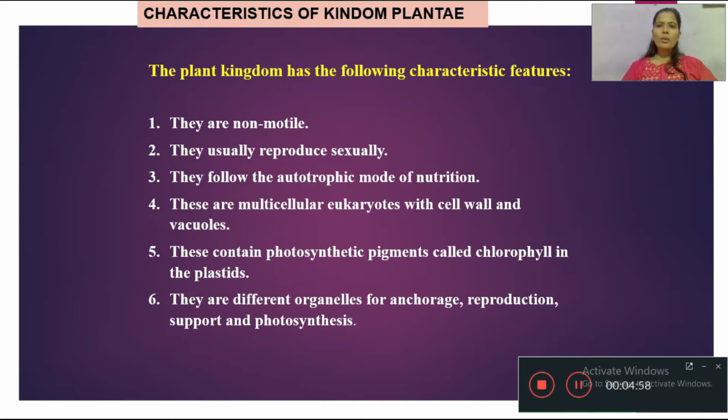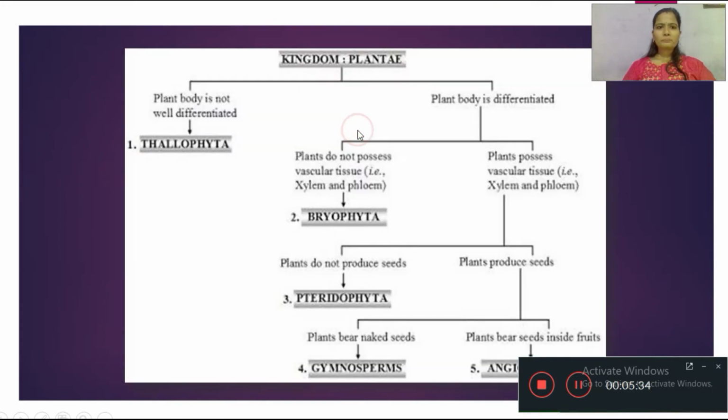Students, we all know about the plant. Plants prepare their own food with the help of photosynthesis. That's why they are called the autotrophic mode of nutrition. These are all multicellular eukaryotes with cell wall and vacuoles. Vacuoles means empty space which is present in each living cell. They contain the photosynthetic pigment called chlorophyll in the plastid. They have different organelles for reproduction, support and photosynthesis. These are all the characteristic features of kingdom Plantae.